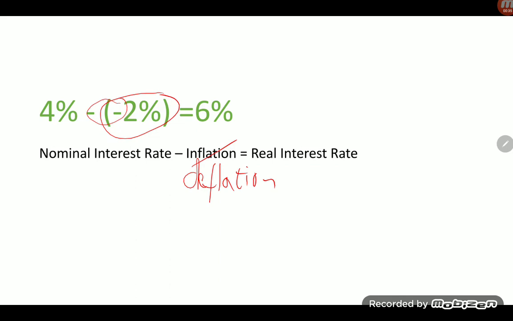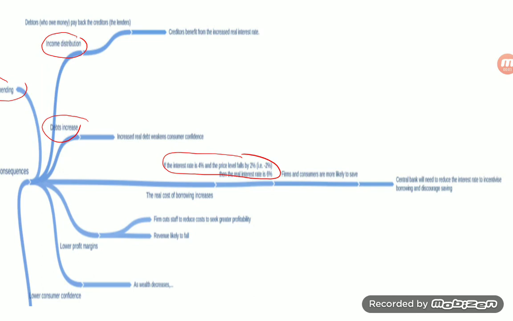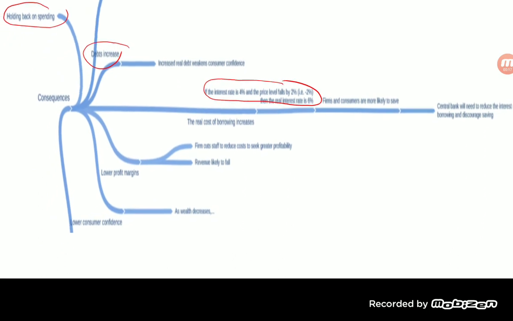Therefore, the real interest rate will become 6%. Previous point, the debtors' debts will now increase. The real interest rate means that they are having to pay even more money back. Consequently, their confidence will reduce and consumption will decrease further.